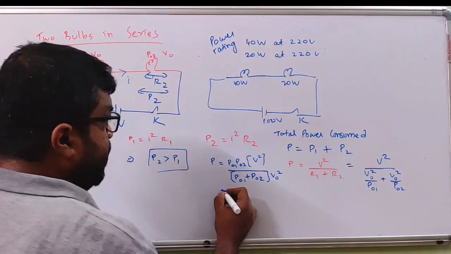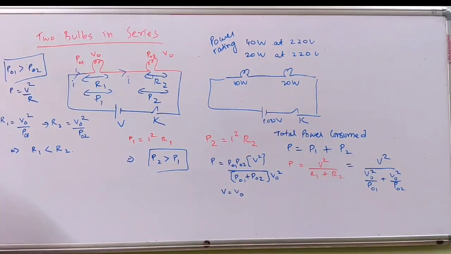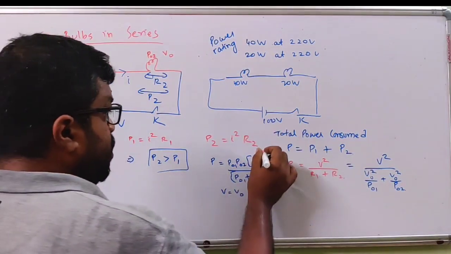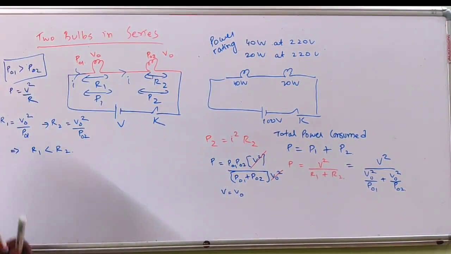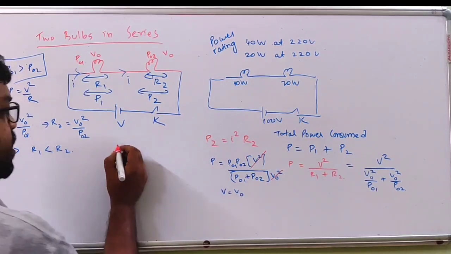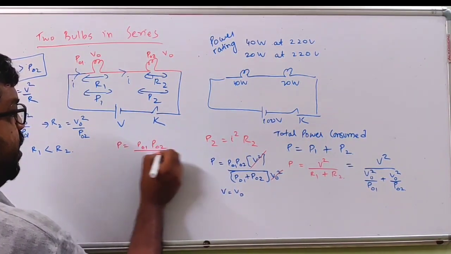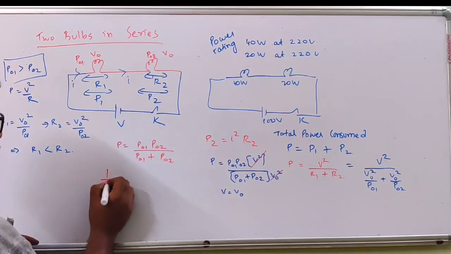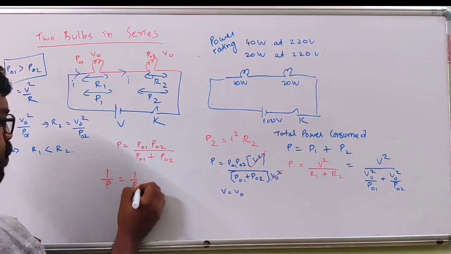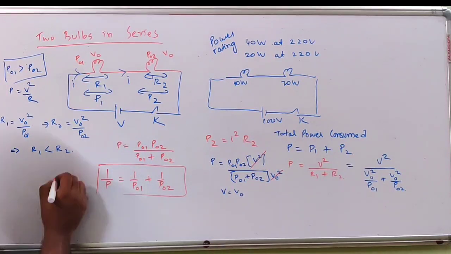Now, if we take V equal to V0, this term gets cancelled. And what is the final result? The final result is P equal to P01 P02 divided by P01 plus P02. So I can write this as 1 by P equal to 1 by P01 plus 1 by P02. This is the equivalent power in series.